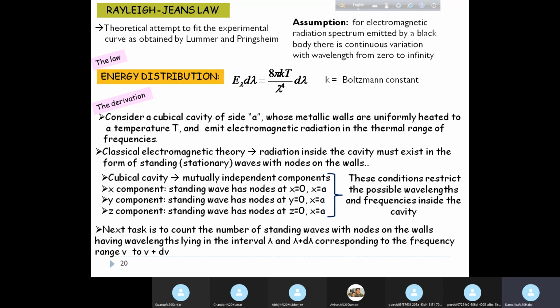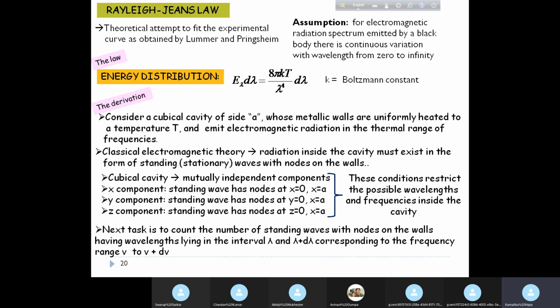Okay. So our next task is to count the number of standing waves with nodes on the walls having wavelengths lying in the interval lambda to lambda plus d lambda, corresponding to the frequency range nu to nu plus d nu.